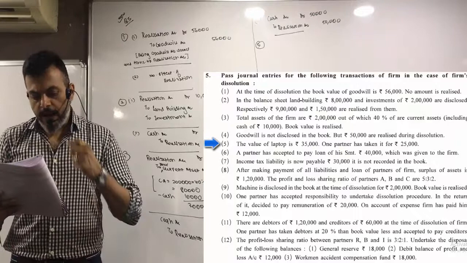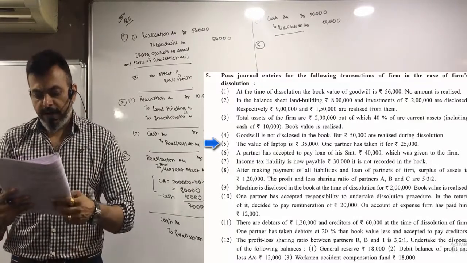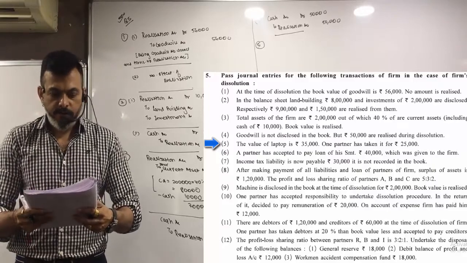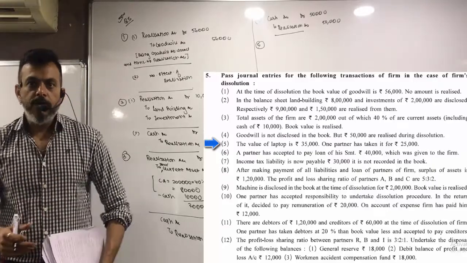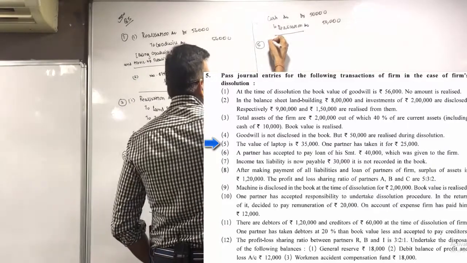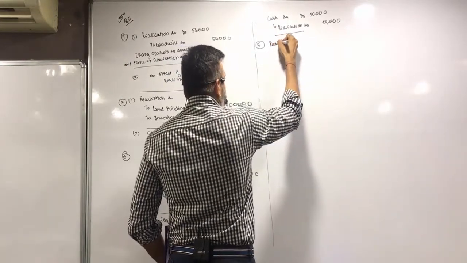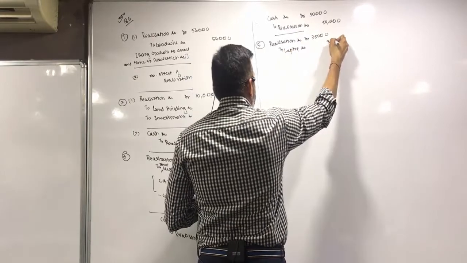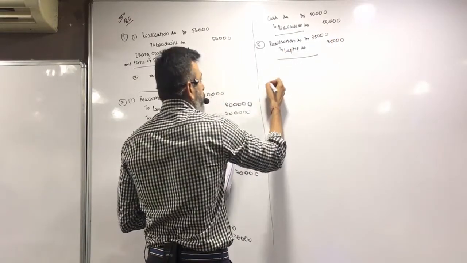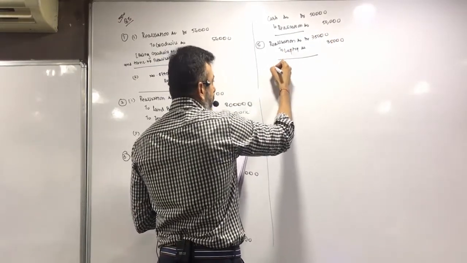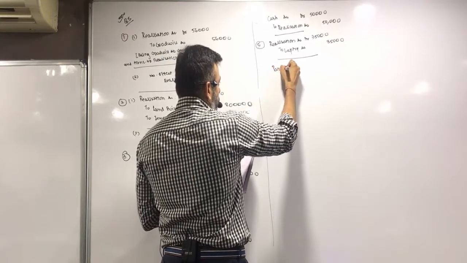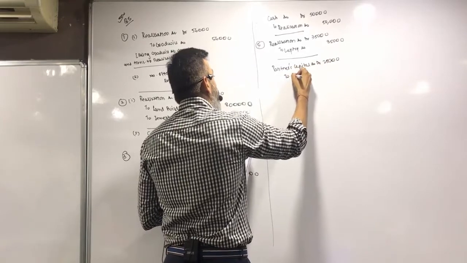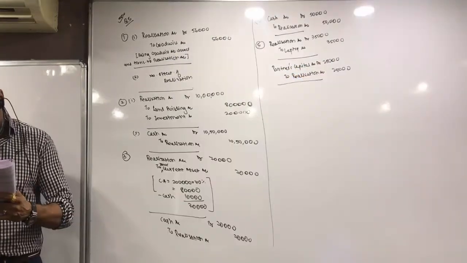Fifth, the value of the laptop is 35,000. One partner has taken it for 25,000. So first let's transfer the laptop to realization. Realization account debit 35,000 to laptop account 35,000 and taken over by partners. So partners capital account debit 25,000 to realization account.